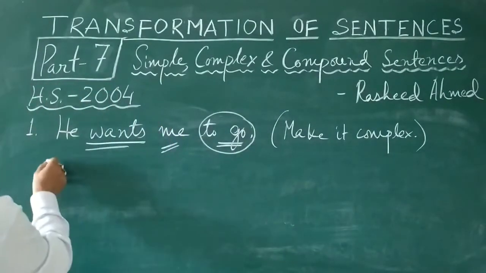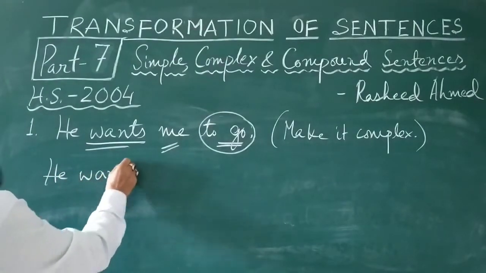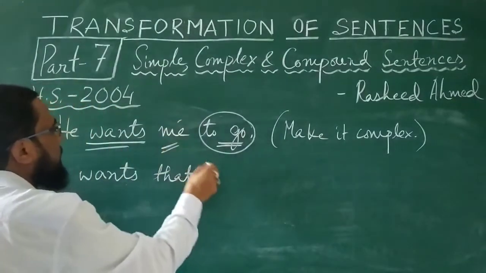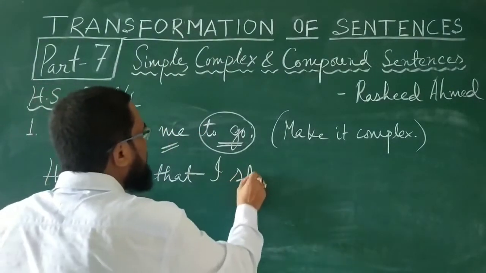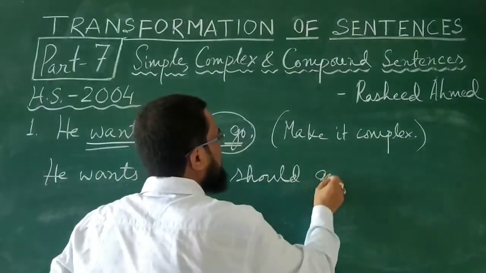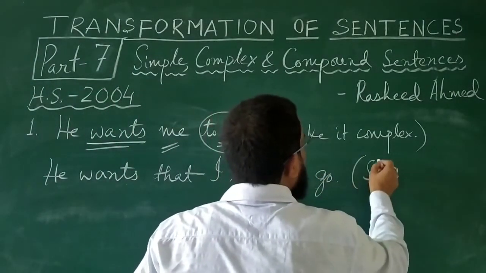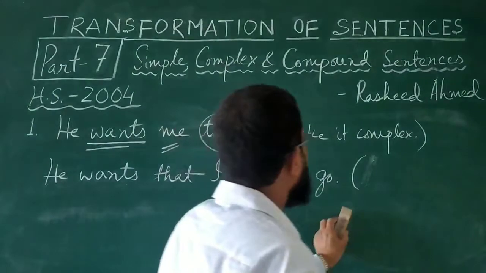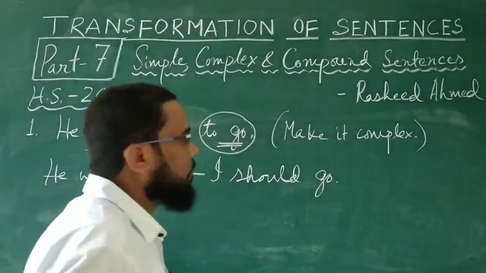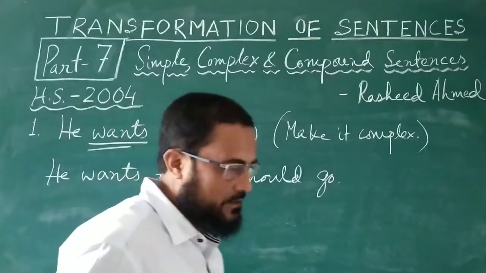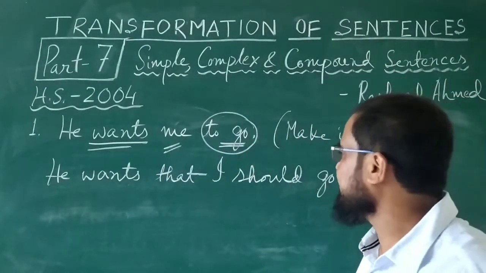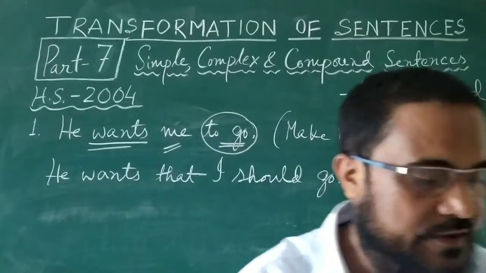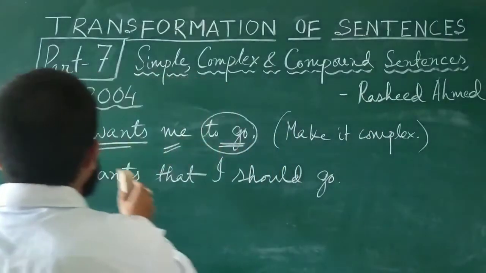So the answer will be, he wants will remain he wants. He wants, then this 'that' is very common in complex sentences. He wants that. Me will become I. He wants that I should go. This is simple. This is complex. So no need to write 'complex' here because the instruction is already given. He wants me to go, simple sentence. The instruction is make it complex, and our answer should be he wants that I should go.